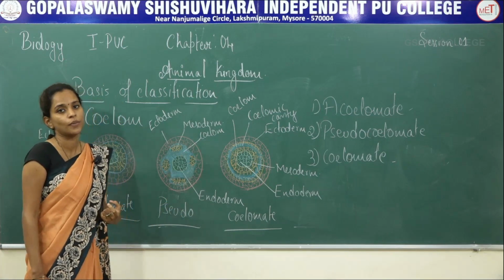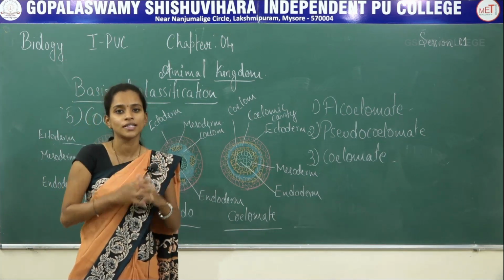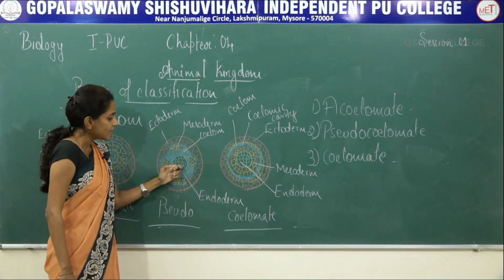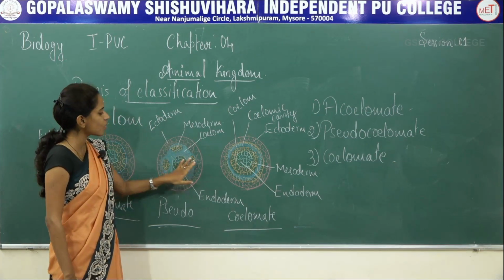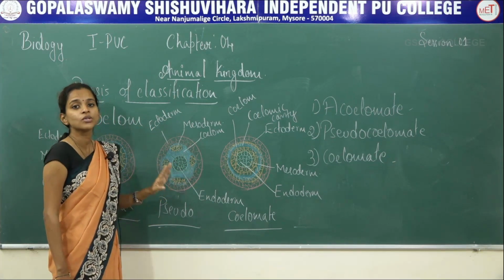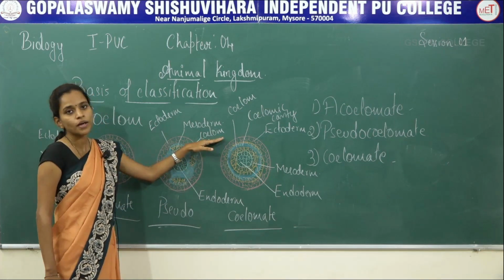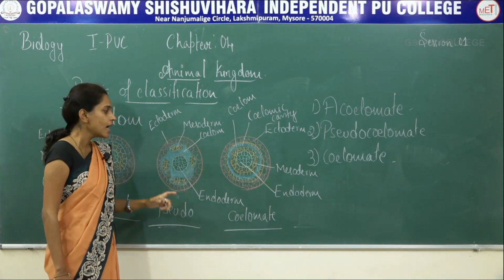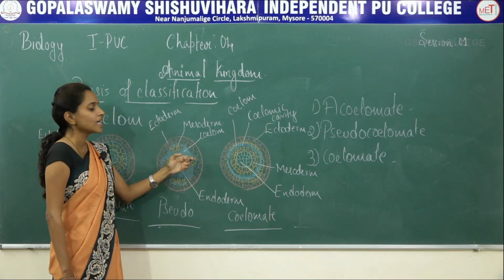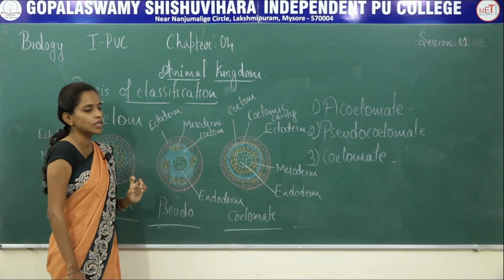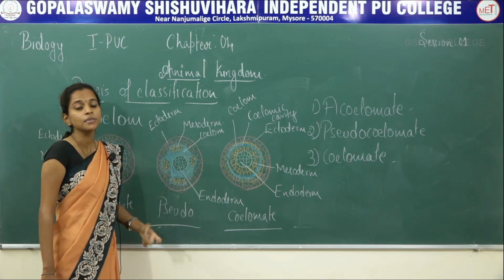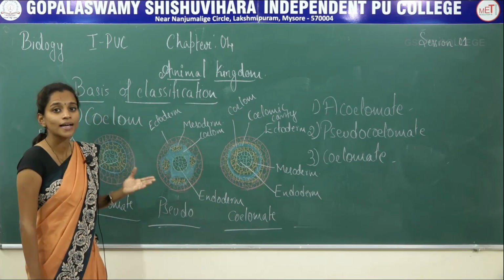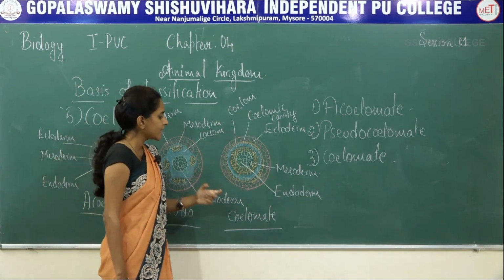Next is pseudocoelomate. The name pseudo means false coelom. So here the arrangement will be outer ectoderm, inner endoderm, and you can find patches of mesoderm. Patches of mesoderm are surrounded with coelom which are present around the mesoderm. There is no particular coelomic cavity, but you can find the coelom arranged in between the patches of mesoderm. That is why this type is termed pseudocoelomate, and you can observe this in phylum Aschelminthes. Last category is the coelomate.